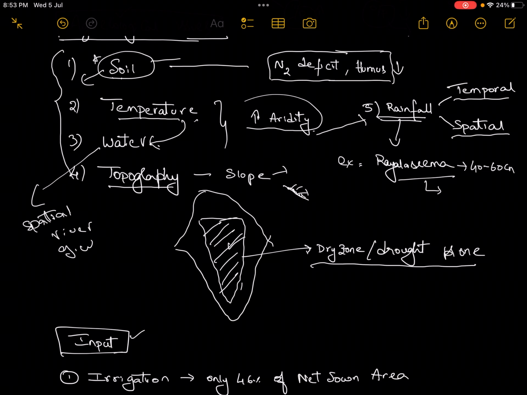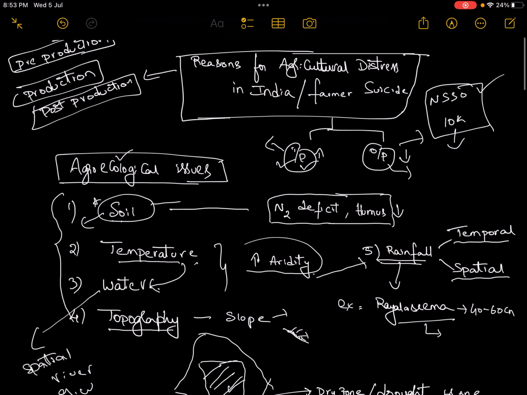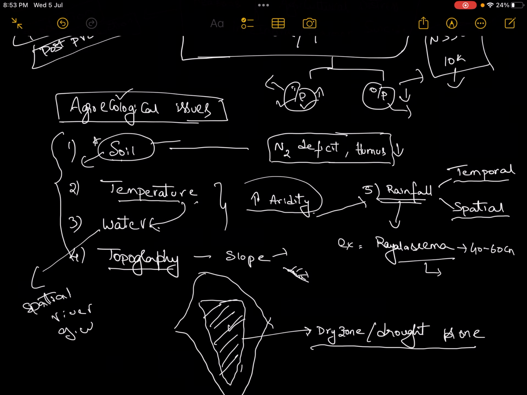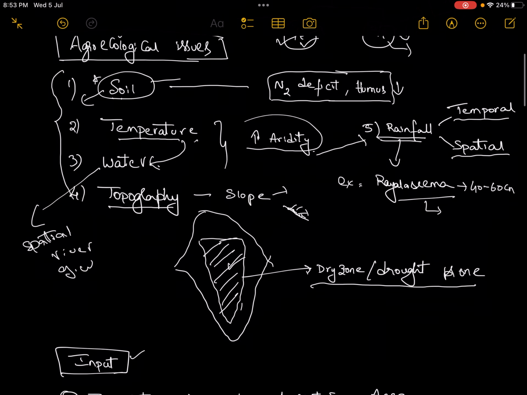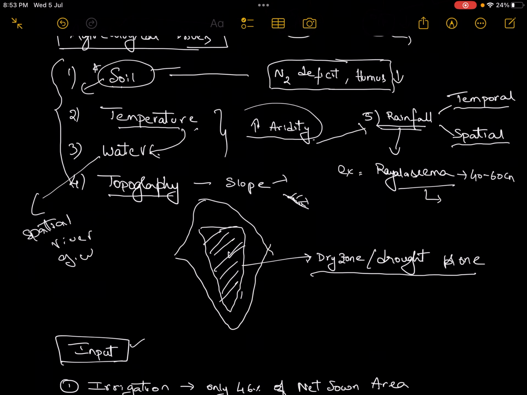So these are also the factors that can affect the output or else the productivity of the crop. So you have to write agroecological issues under these 5 broad headings. I hope you got the idea. Soil, temperature, water, topography, rainfall, how these things can affect the agriculture.